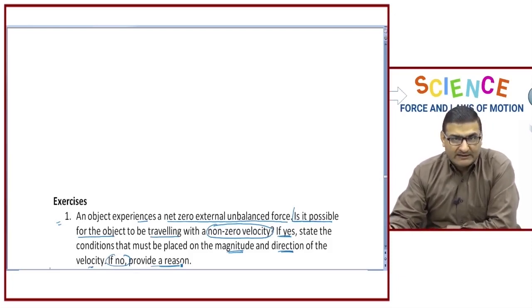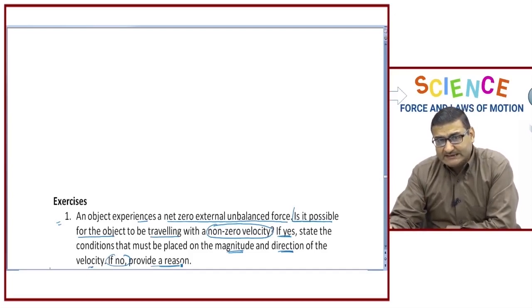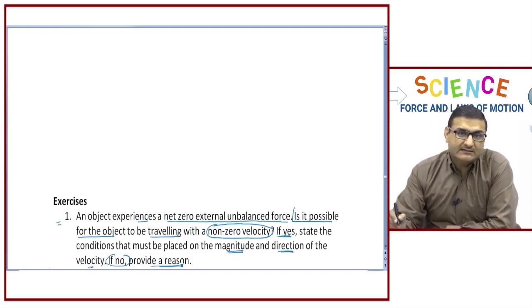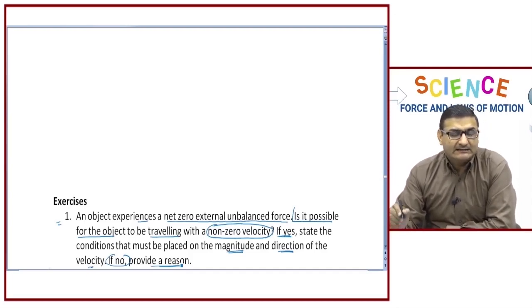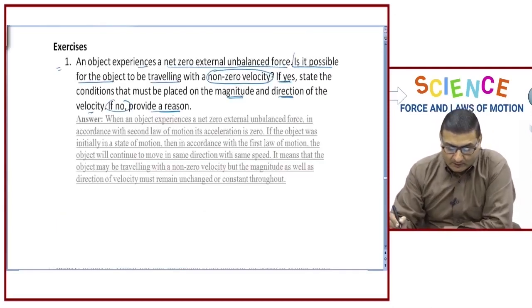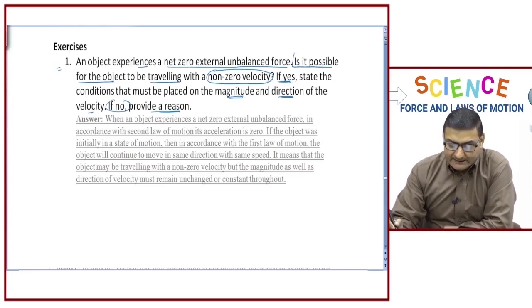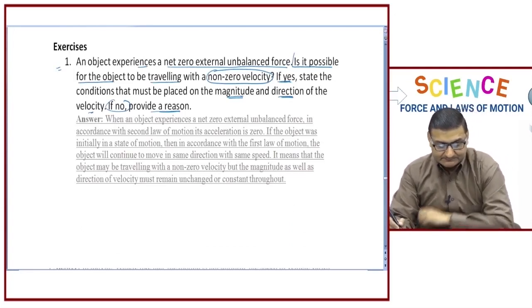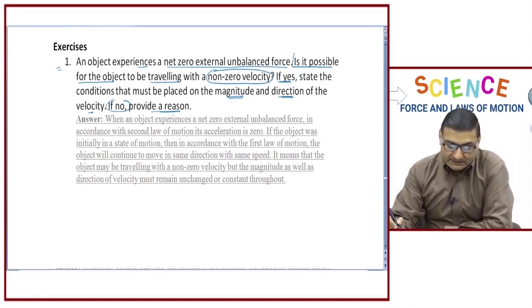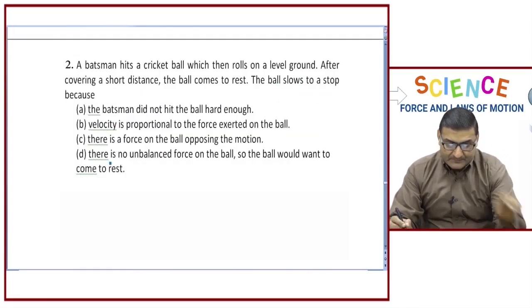So, if some external force is not applied, there is a possibility that this object can have a non-zero velocity. Basically, this non-zero velocity represents that the object is already in a state of motion.